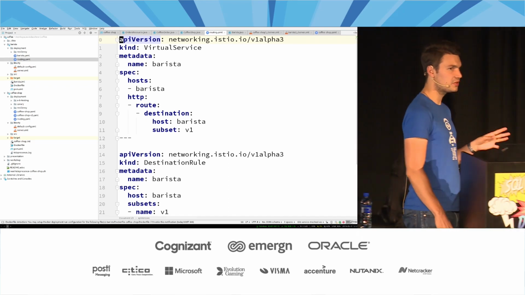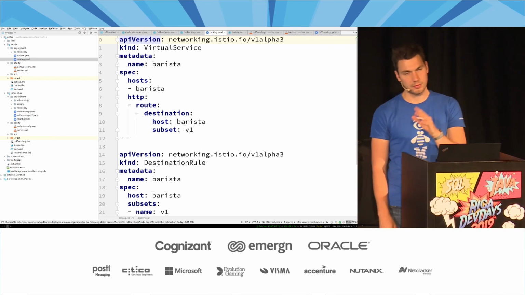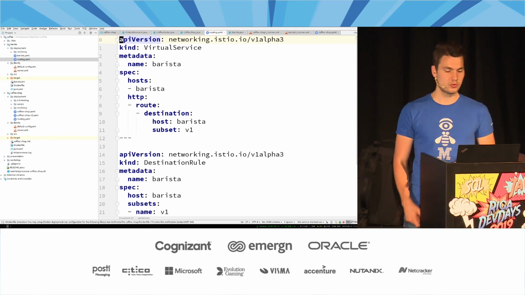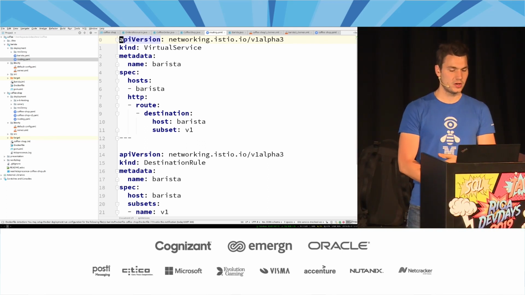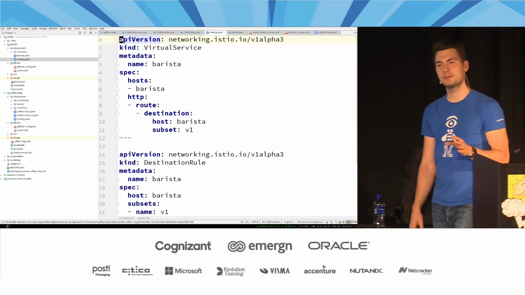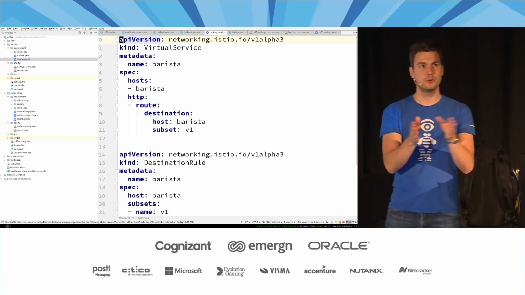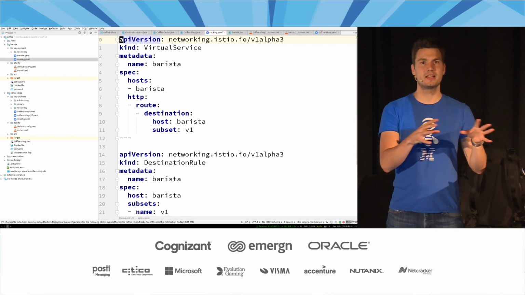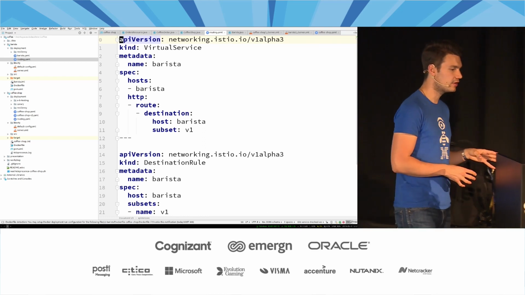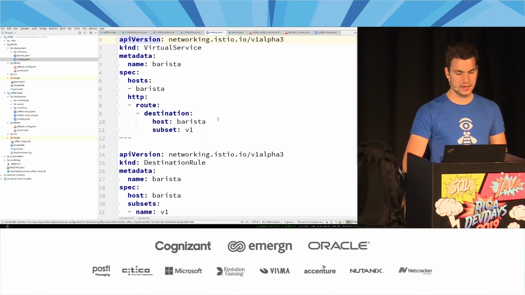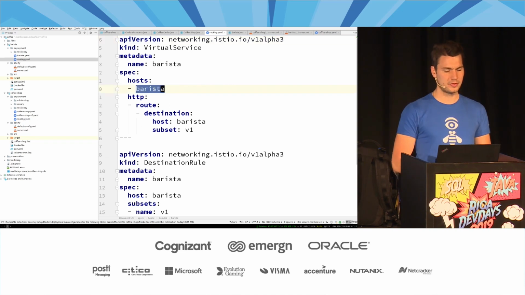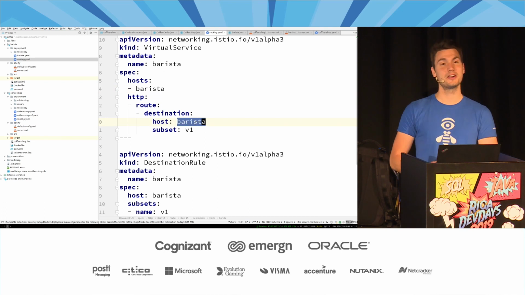There are a few more resource types, for example virtual services and destination rules. A virtual service basically defines the traffic routing rules for a particular service that's part of the mesh. This one is pretty boring. It says everything that looks up the Barista host, please route that to the Barista host. That's the default routing.